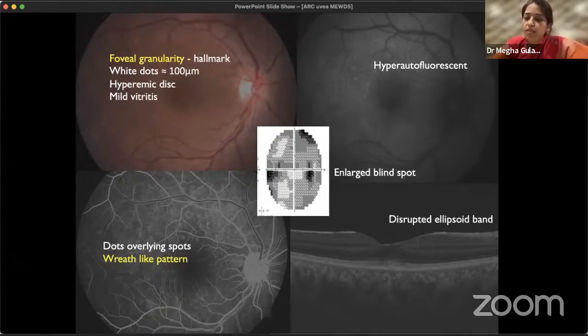On OCT, because the cell bodies are not involved, there will be only ellipsoid band disruption. And at the fovea, because of the accumulation of the photoreceptors, there can be a little bit of hyperreflectivity, which we can see subfoveally. So these were the clinical and imaging modalities which help us in differentiating the white dot syndrome, especially MEWDS, from other white dot syndromes.